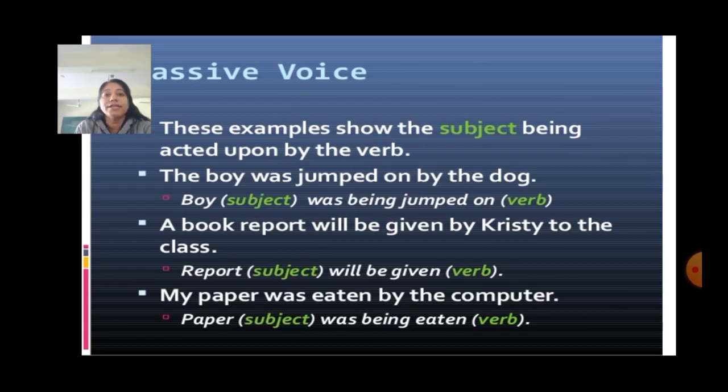Now, let's see few examples which show the subject is being acted upon by the verb. The boy was jumped on by the dog. Here, boy is subject and was jumped on is verb. Book report will be given by Christy to the class. Here, report is a subject and will be given is verb. My paper was eaten by computer. Paper is subject and was eaten is verb.